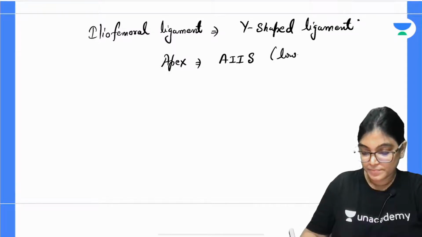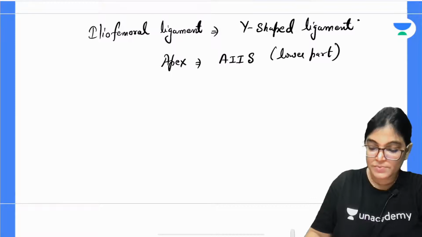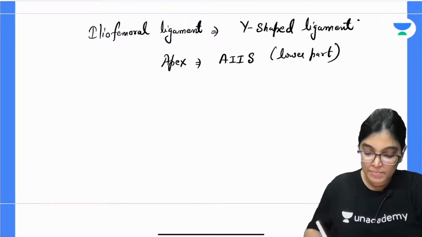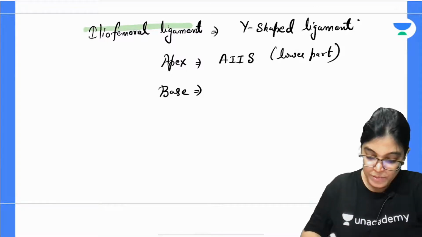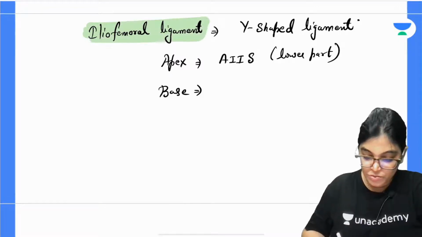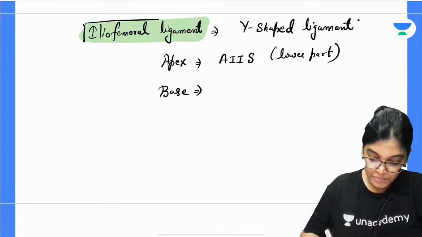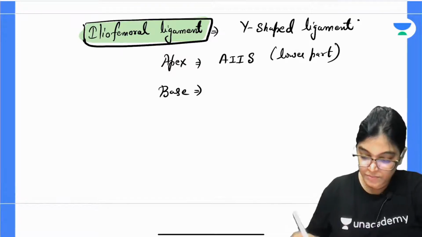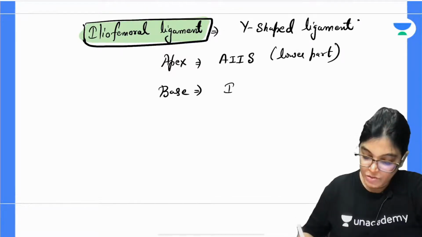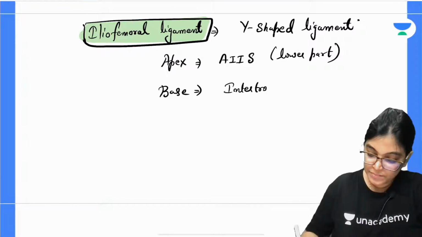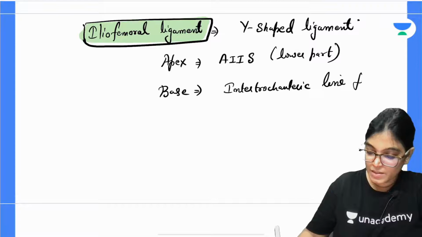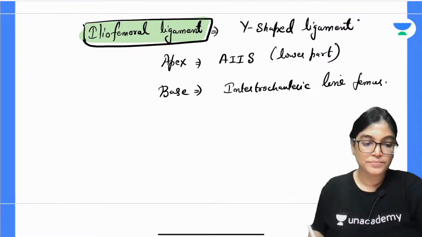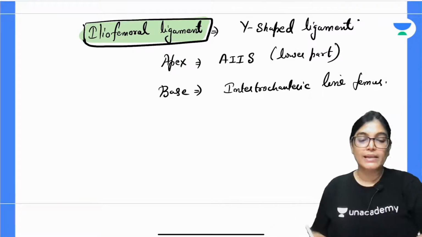To be more specific, the base of the iliofemoral ligament is attached to the intertrochanteric line of femur. Got it?